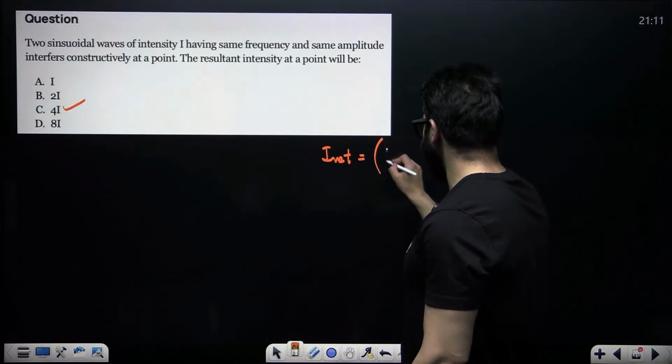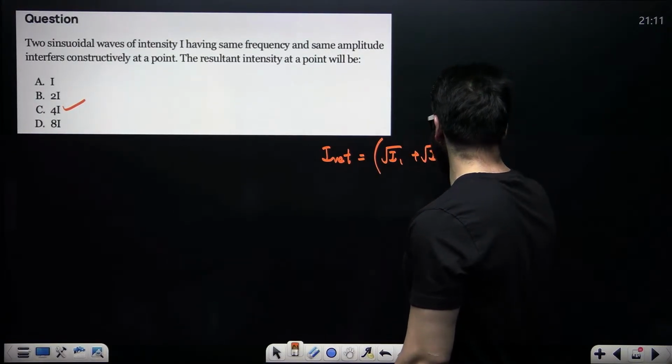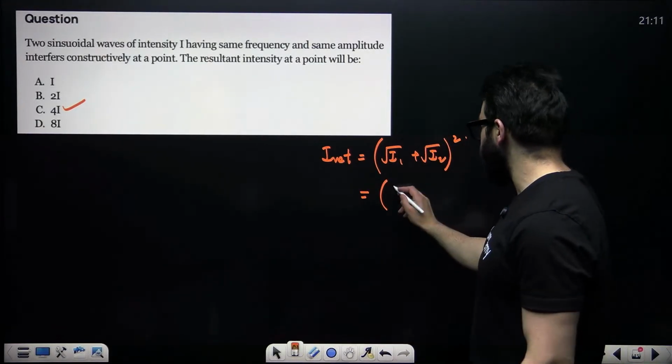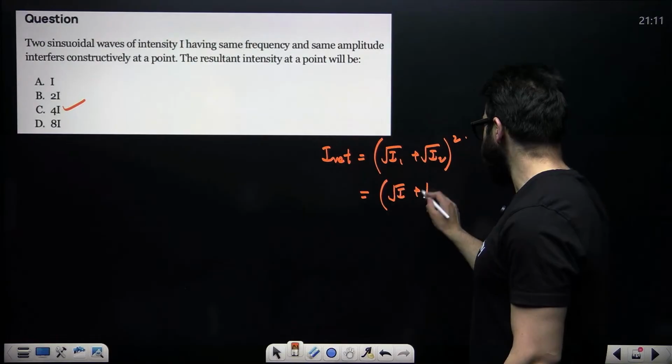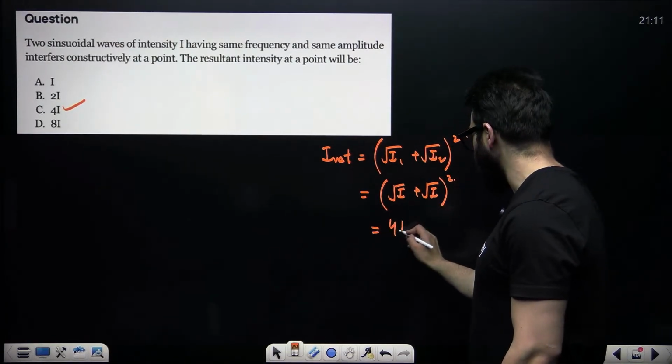Now here it says the two waves have the same intensity. So root of I plus root of I, whole square. So 2 times root of I, squared, will come out to be 4I.